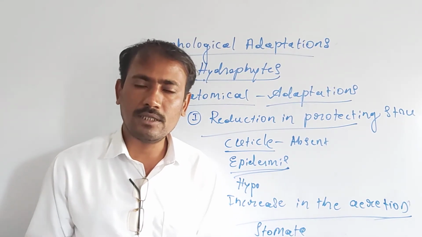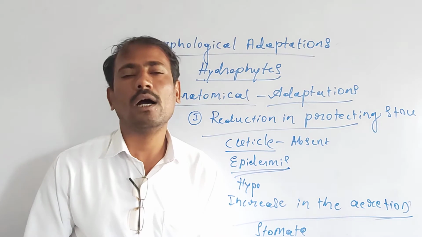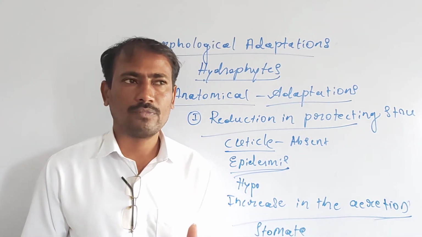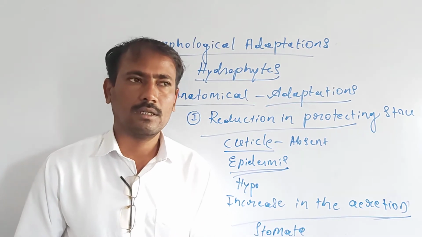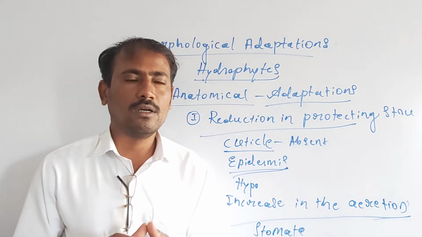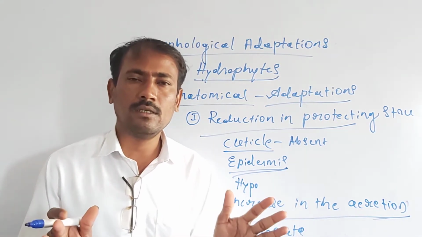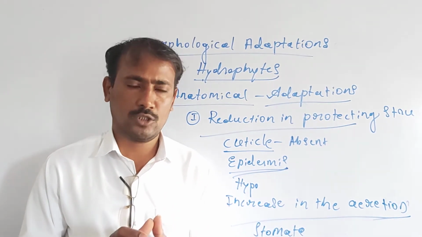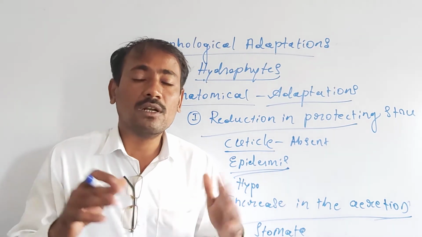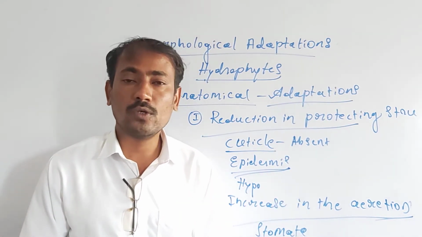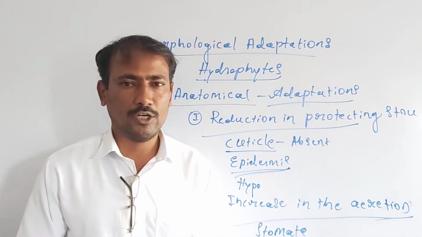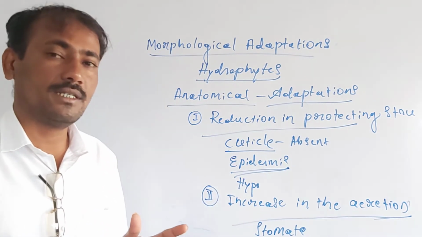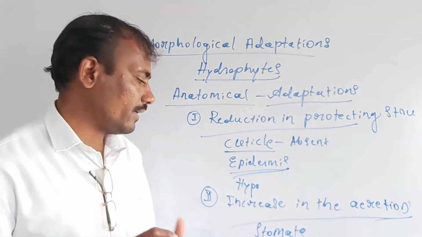Stomata are absent in submerged hydrophytes, be it Ceratophyllum or Hydrilla or anything else. Then, if stomata are present in certain hydrophytes, vestigial, that is functionless, stomata are noticed in some of them.